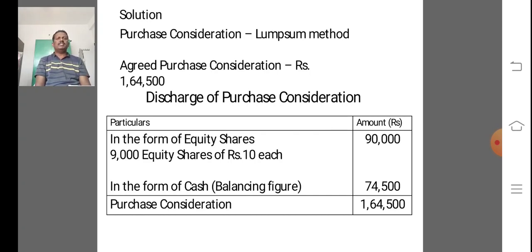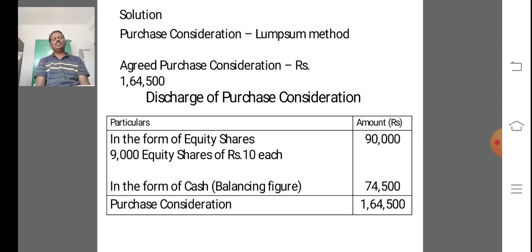What is the second step? Ascertaining the form of discharge of purchase consideration.